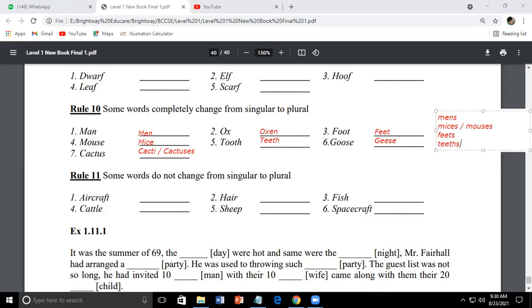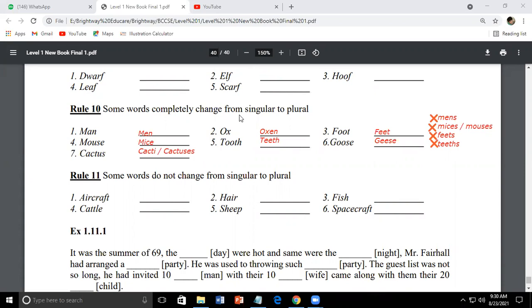So friends, this is completely incorrect. You need to remember the spellings, okay? Because if you don't remember the spellings, then this will be an error. So it's very important that you make sure that you remember the spellings and you do not make this mistake, okay? So that's about rule number 10.